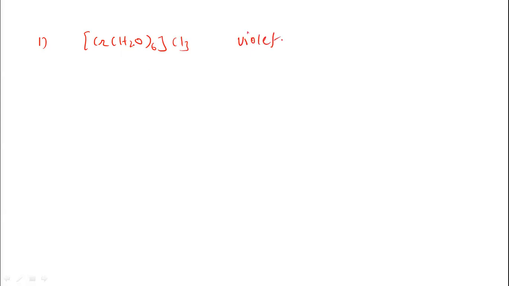Decrease one water molecule here and one chlorine here, and we can write the second, [CrCl(H2O)5]Cl2. In this coordination sphere there are 6 water molecules, here 5. So they differ in the number of water molecules in the coordination sphere. Therefore, these compounds are called hydrate isomers.